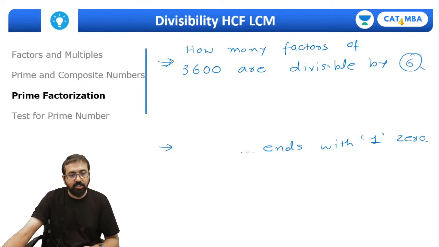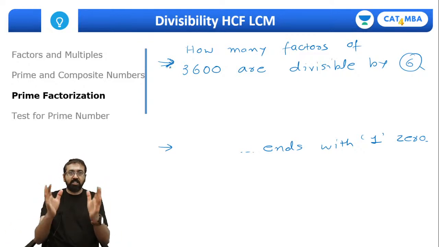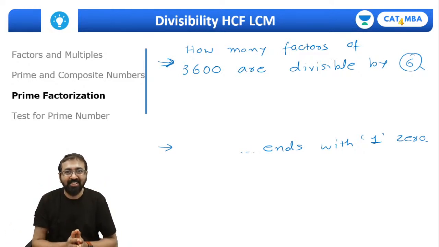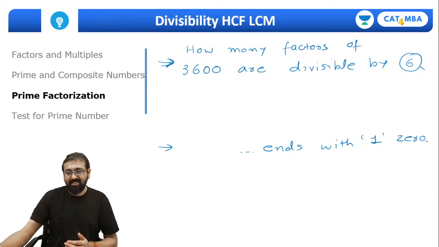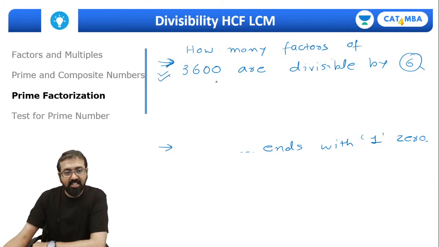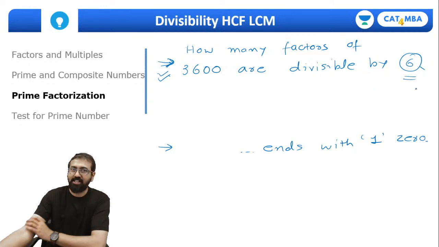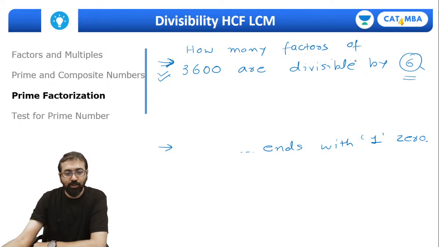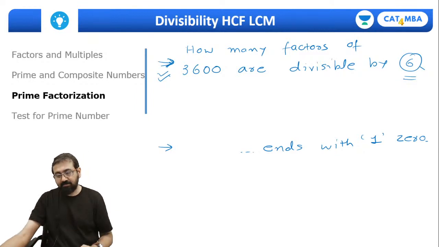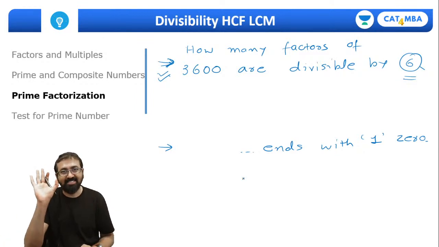Can you quickly tell me the answer for this one? Guys, are you all with me? Show me a thumbs up first of all if you are still alive, if you are with me. And then solve this question. How many factors of 3600 are divisible by 6? This is what you need to find out. So how will we find it? How will we do it? And then the second question: how many factors of 3600 end with 10? So we need to solve these two questions. Guys, both of these are straight CAT questions. So let's see whether you are able to think that way or not.